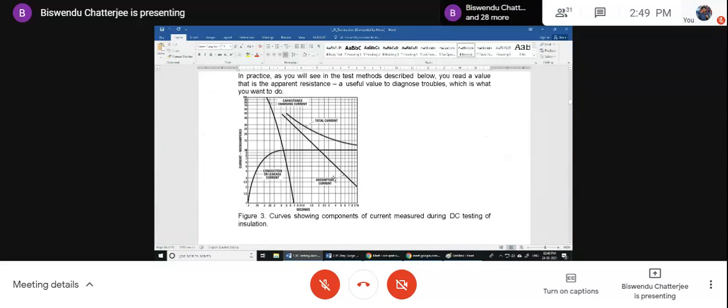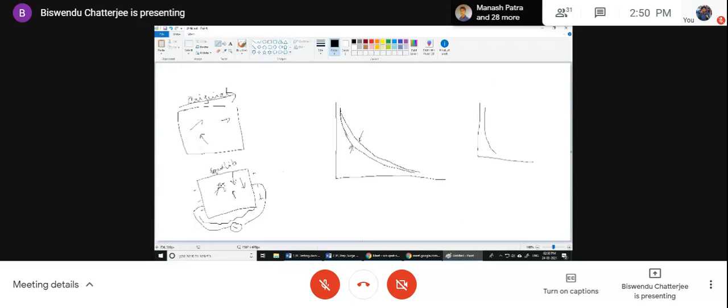Another type of current is there, that is called the polarization current. So I have got the total current, which you will always get. You will never segregate these two parts. To segregate the capacitance charging current and absorption current, you will have to perform the experiment that I have told you. First, you will have to get the original capacitance charging current by the equilibrium position or the original position in the dielectric.